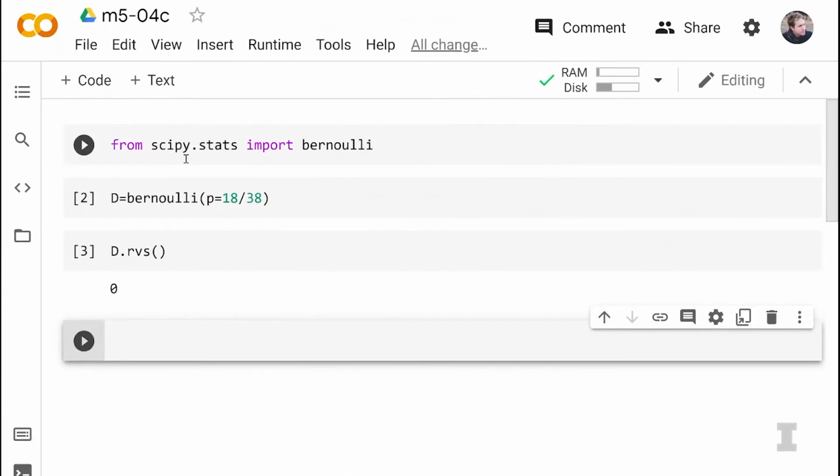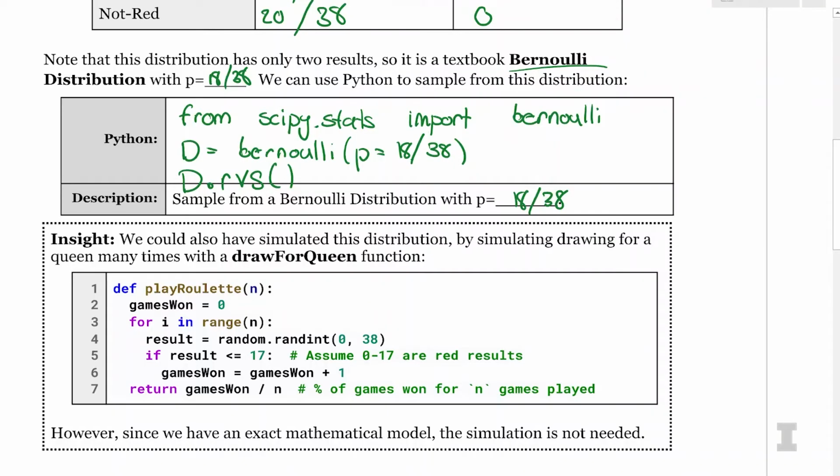And I get a 0. You get a 0. Losing. You got not red. Yeah. So every time Carly runs this code, we can sample from this distribution. We could have used this for any number of different things. So we could have also simulated the distribution of drawing for a queen, for example. So here is a bit of code to simulate using a random variable to draw from a queen. So we were able to sample from a distribution, and you got a 0. Yep, I got a 0. Awesome. So now we know how to sample from the distribution.